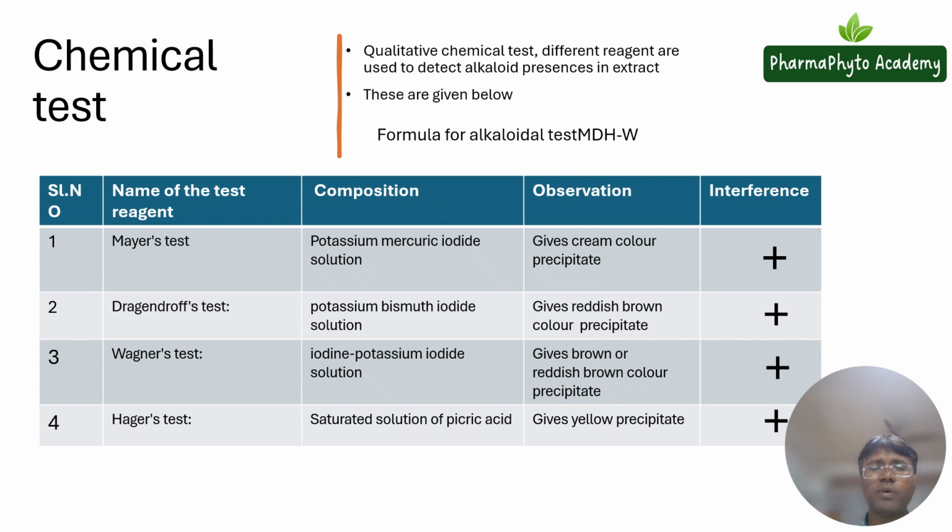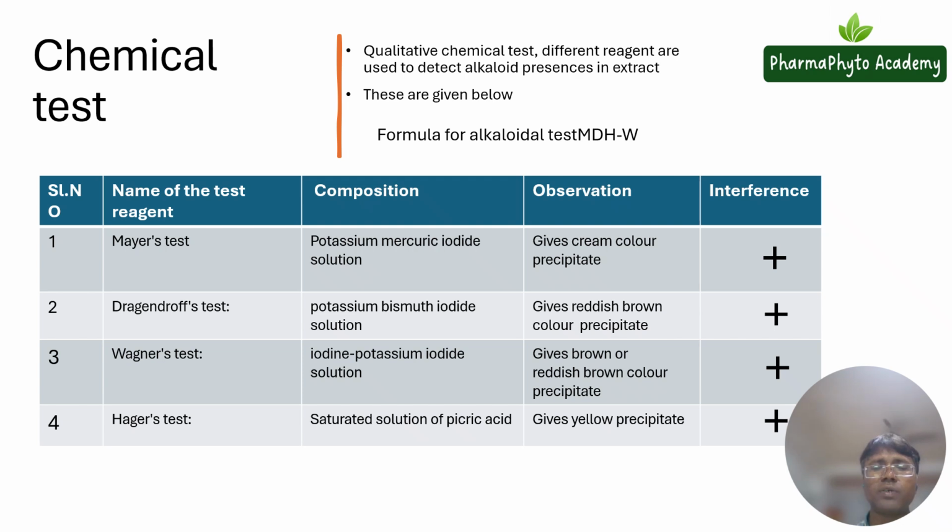Then the observation, what type of observation you can determine while doing the experiment. Mayer reagent is composed of potassium mercuric iodide solution, and when you perform the test, it will give a cream colour precipitate.